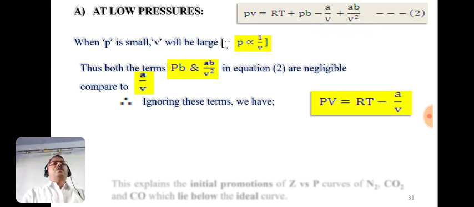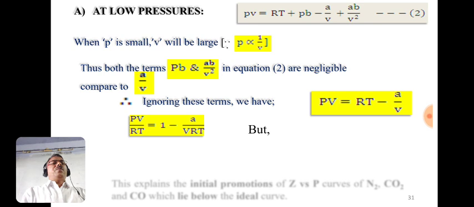At low pressures volume is very large, and therefore we rearrange this equation. Divide both sides by RT, so we have PV/RT equal to 1 minus a/(VRT).